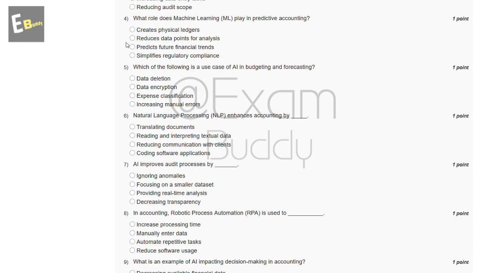Now the fourth question is, what role does machine learning play in predictive accounting? These are the options: creates physical ledger, reduces data points for analysis, predict future financial trends, simplifies regulatory compliance. So the answer to our fourth question is C, predict future financial trends.